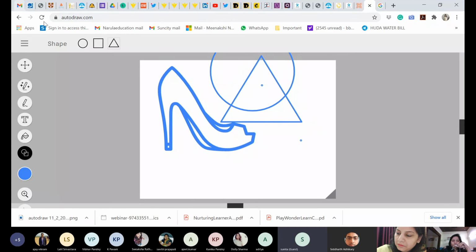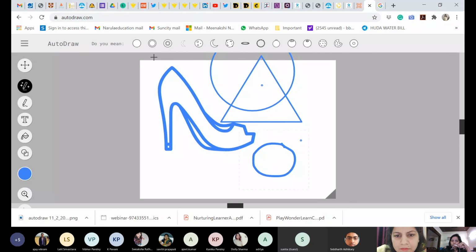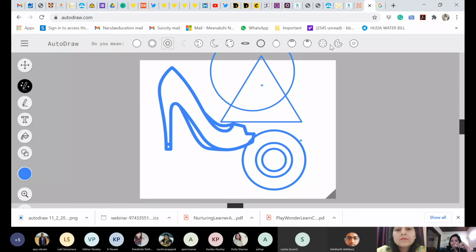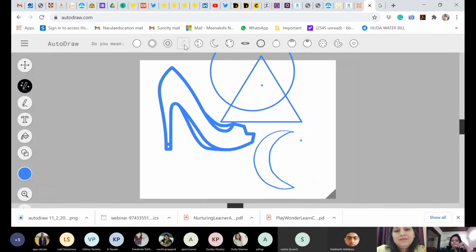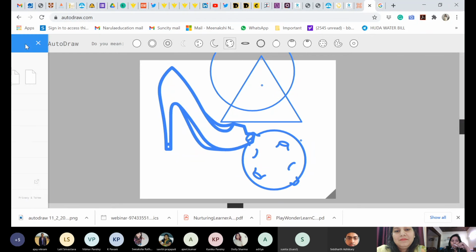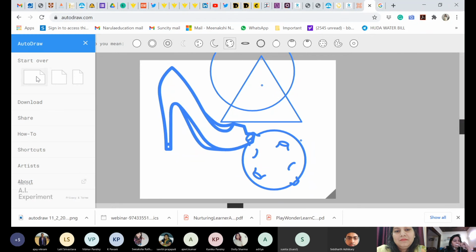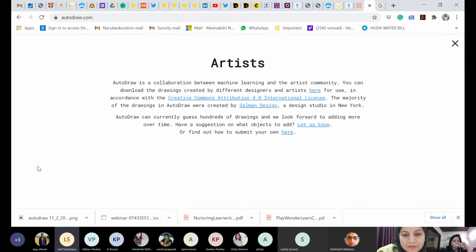Triangle, whatever. Some shapes are already there. And if you draw, you will be able to get them. Even if you draw this, you'll be able to get this circle. You want this kind of shape, or even chapatis, tomato, donuts, the moon, whatever you want. Please try. You'll be able to get so many other features. So, is it clear? Yes, ma'am.